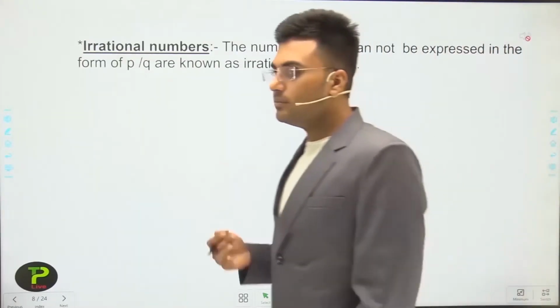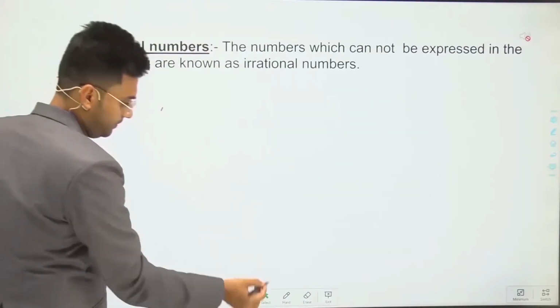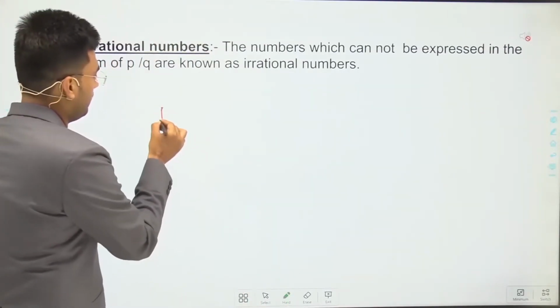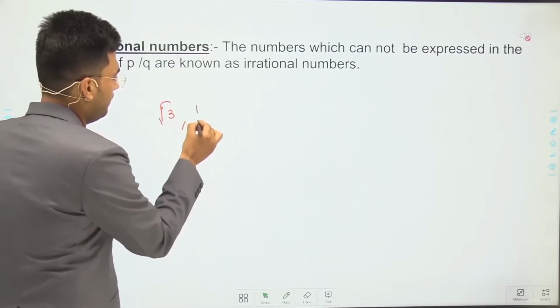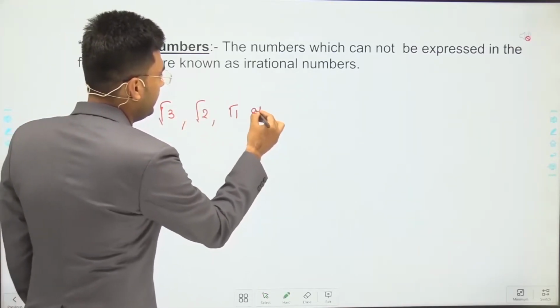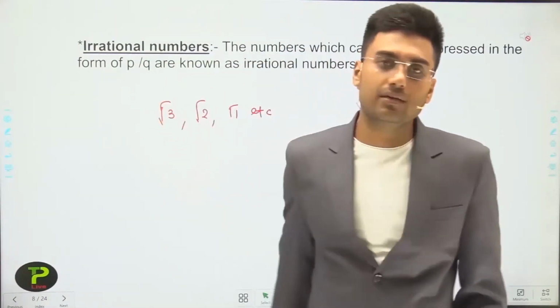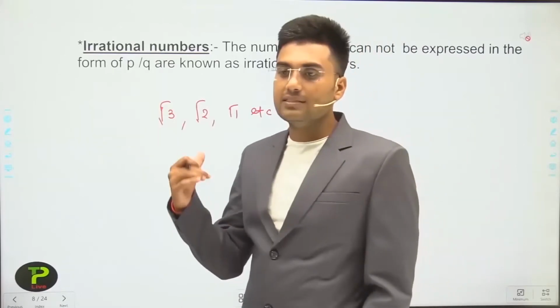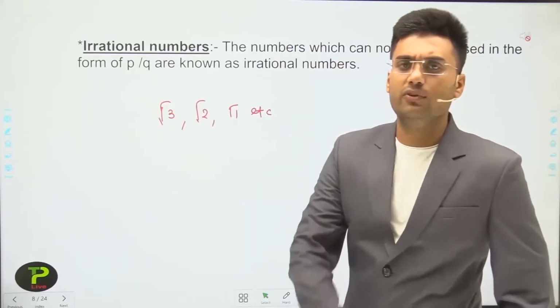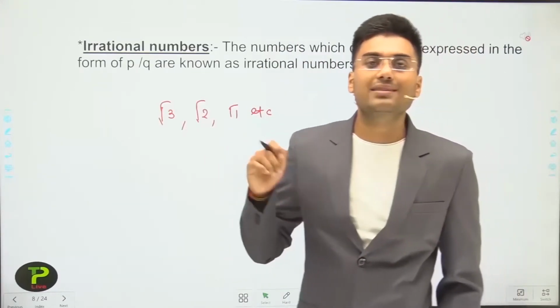We can take some examples for irrational numbers such as root 3, root 2, pi, etc. These all are irrational numbers. How we can say that these numbers are irrational, we will discuss all these things in our next classes.